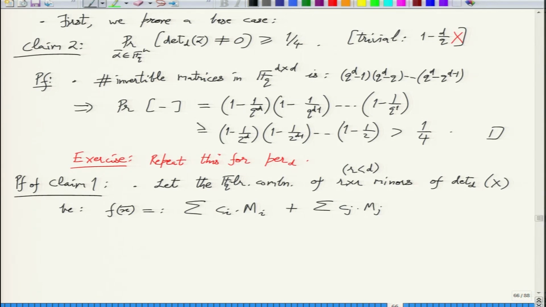And we want to divide this into two parts. In one part the minors are those where the first row is used. So these are the minors with row 1, row 1 in Mi, and these are the remaining ones, row 1 not in Mj.